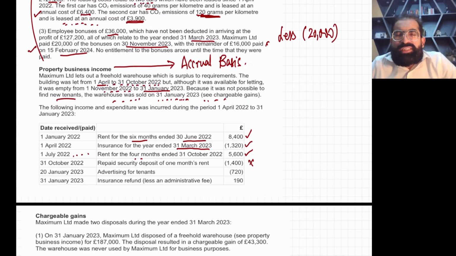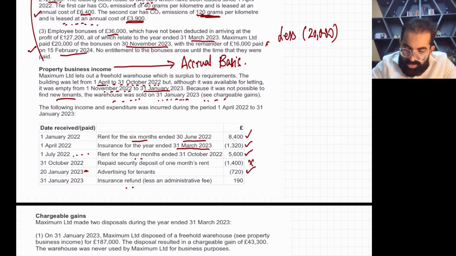Why? Because when you receive a security deposit, it is not your income. I have taught you in my class, a security deposit is just something you take from the tenant, and in the end when the tenant is leaving, you just refund that security deposit. It's not your income. So when you receive the security deposit it was not your income, and now when you are returning the security deposit to the tenant, it's not your expense, it's not an allowed expense. So in this question, this 1,400 is irrelevant. Then advertisement for tenant, yes, this is in your accounting period, so it's a fully allowed expense.